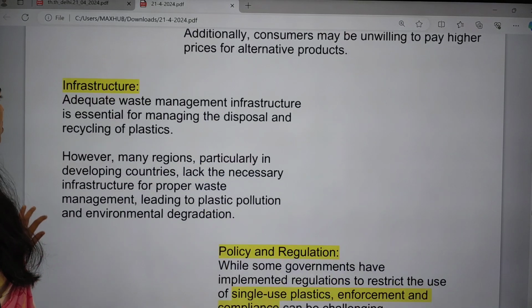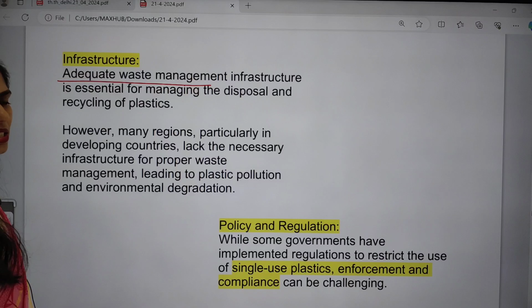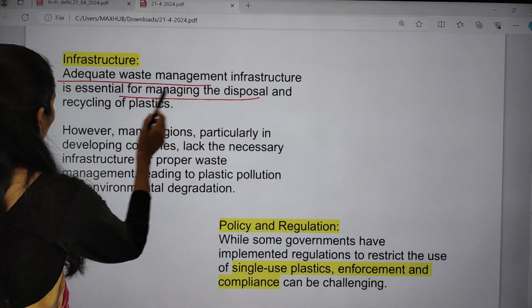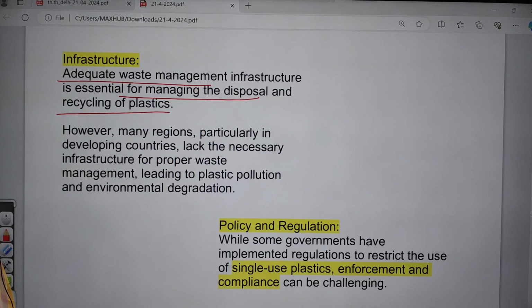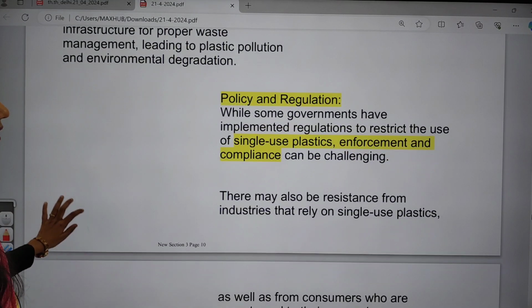And next one is infrastructure. Adequate waste management infrastructure is essential for managing the disposal and recycling of plastics. But we do not have proper infrastructure, so we are not going for even recycling of single-use plastics. Okay, that is leading to plastic pollution and environmental degradation.